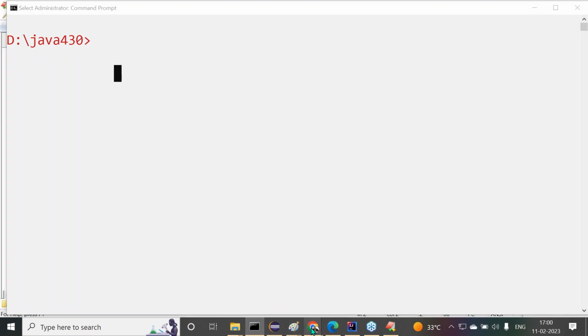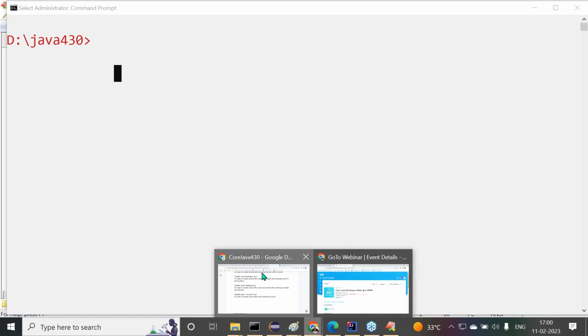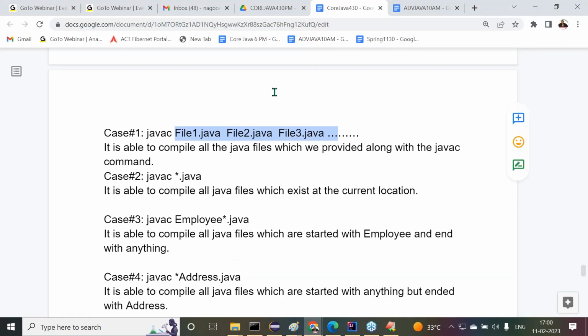What I said as a first option: is it possible to compile more than one Java file by using a single javac command or not? Case number one. What is the syntax I gave? javac space file1.java space file2.java space file3.java. Clear? Now let's see this one.